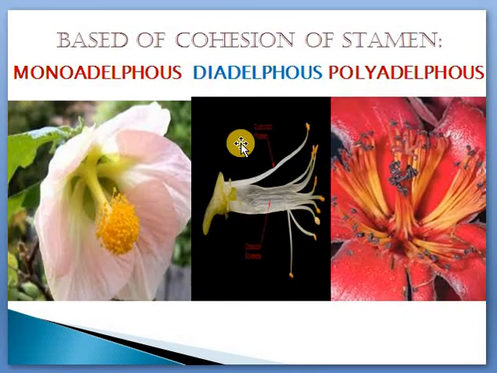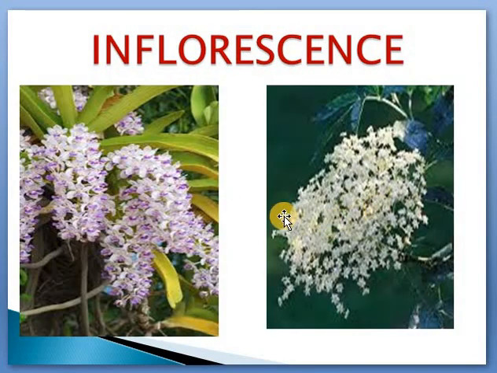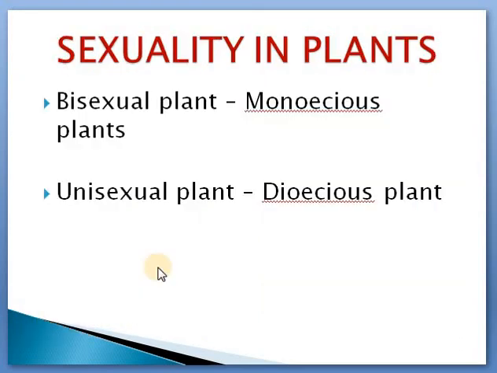Monadelphous stamen, diadelphous stamen, polyadelphous stamen, which is based on cohesion of stamen. This word is very important, cohesion of stamen. We are categorizing these three. And then this is about the gynoecium part, already studied. And then what is an inflorescence, or define inflorescence? Inflorescence is a group of flowers having a common stalk. Example, mango, orchid.